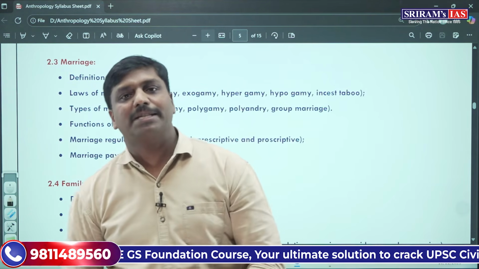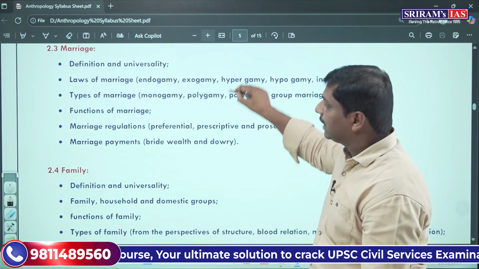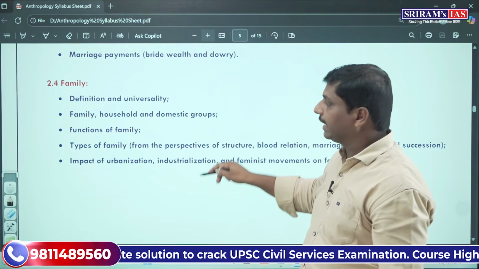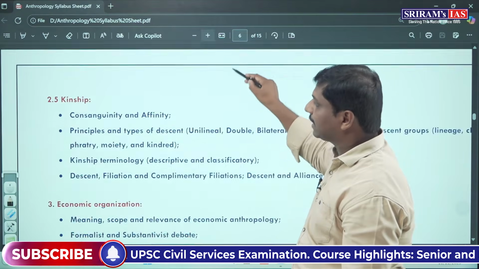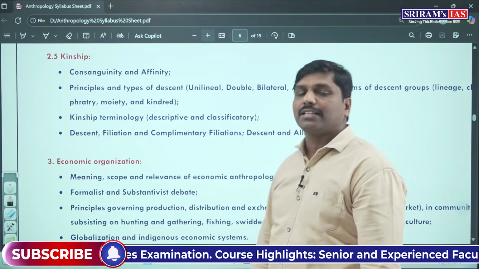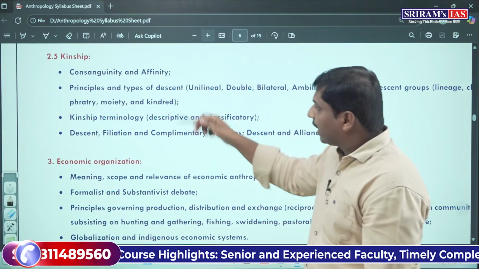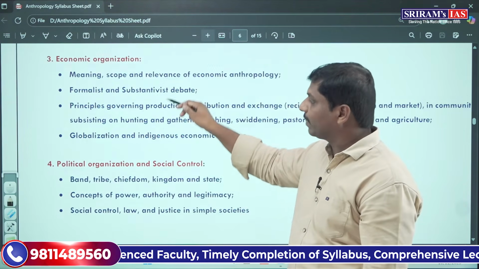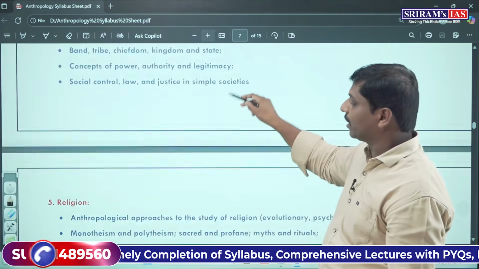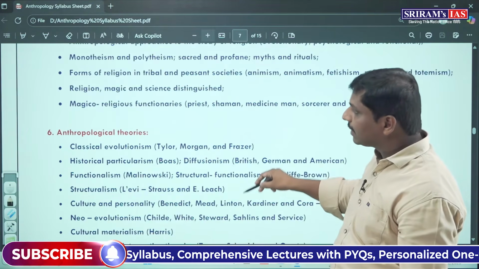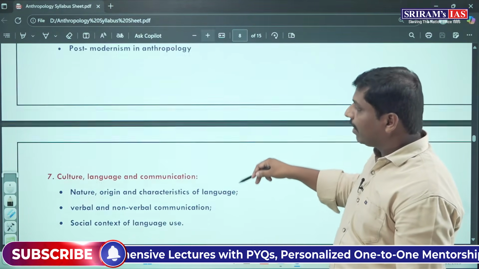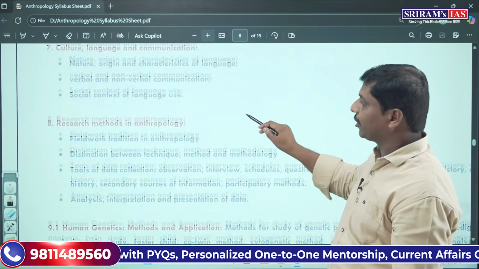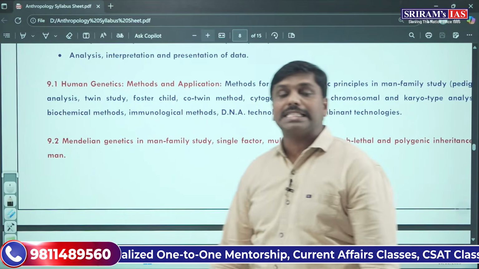They are all very important to understand. Then family is one important thing, and kinship is another. We have to understand economic organization as a social institution, then political organization and social control. Like that, all the things we have said will be there in a systematic fashion. This is basically the syllabus.